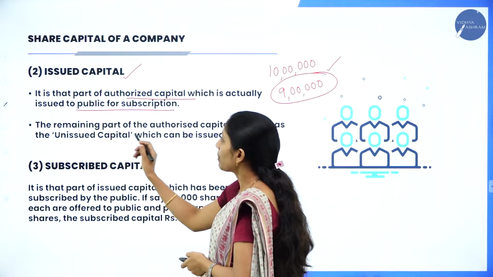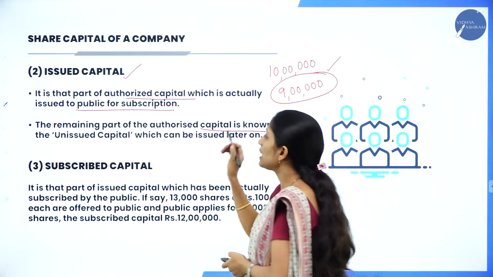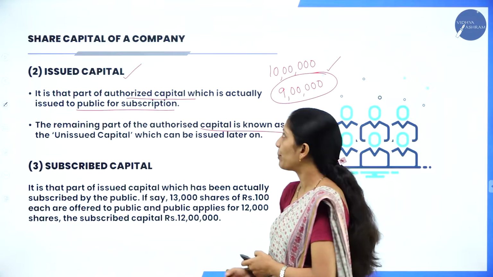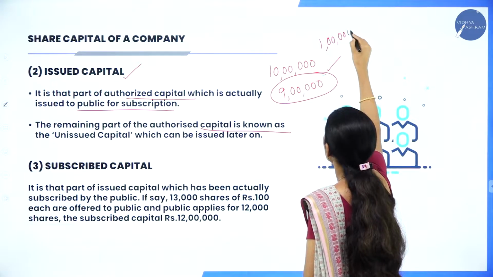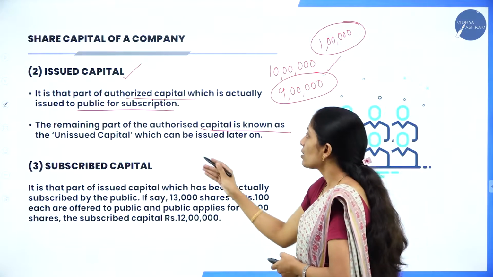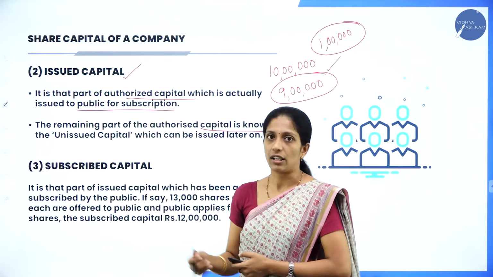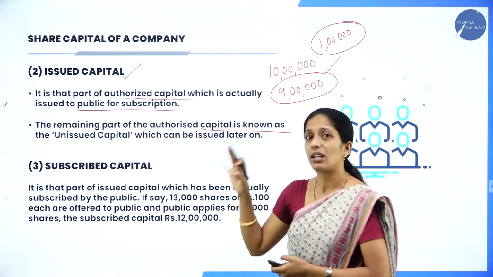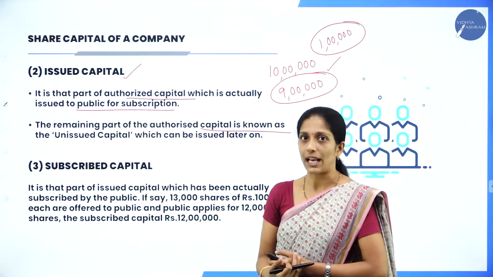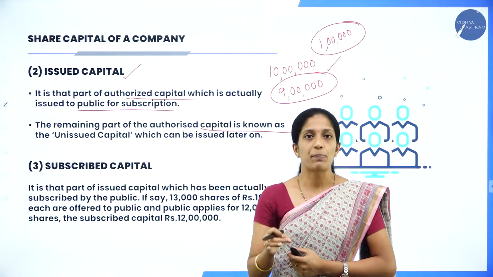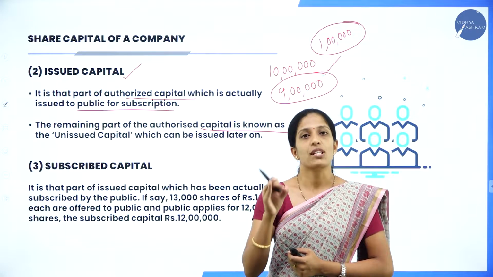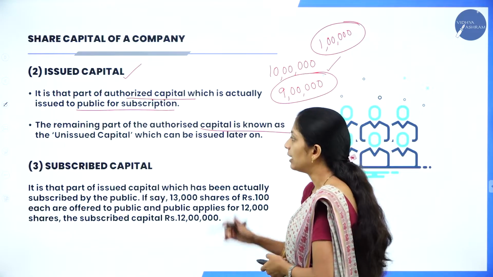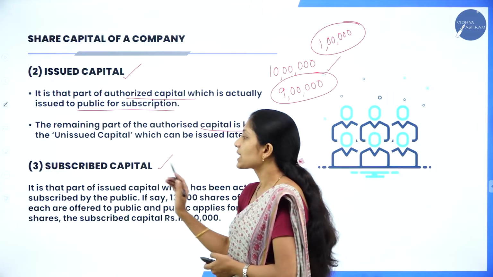Next one is the remaining part of the authorized capital, which is known as unissued capital. That is, the remaining 1 lakh is called what? Unissued capital. So, which can be issued later on. So, hope you are clear with authorized capital as well as issued capital. That is the actual capital which is being issued to the public to subscribe its shares is called issued capital.